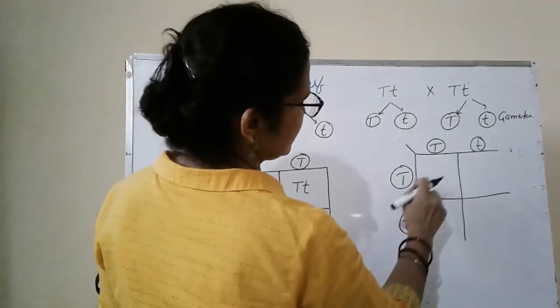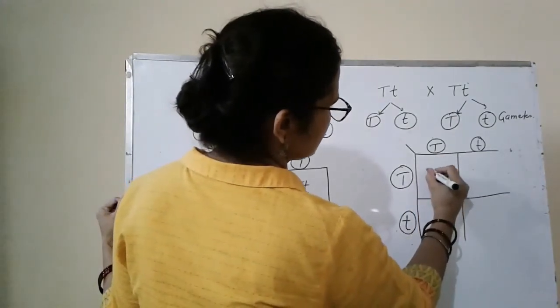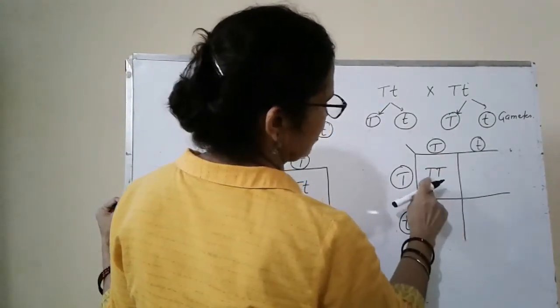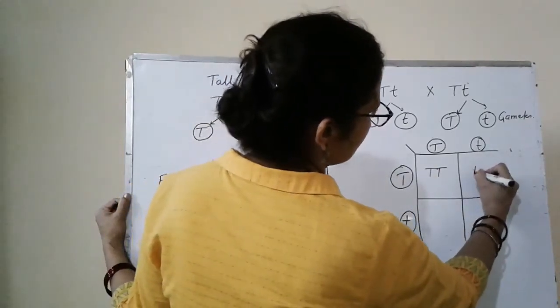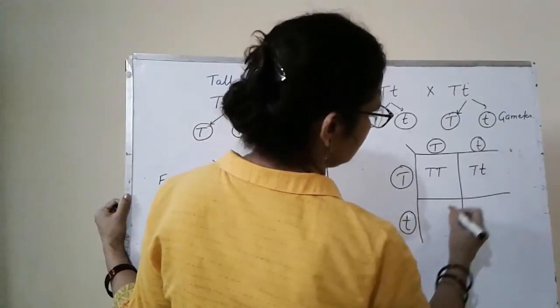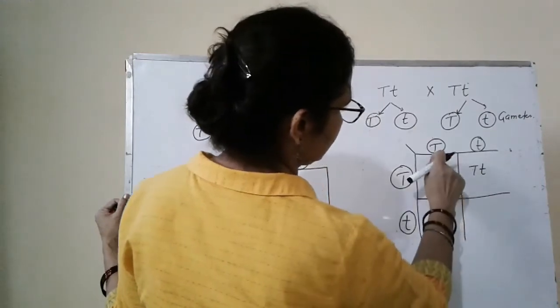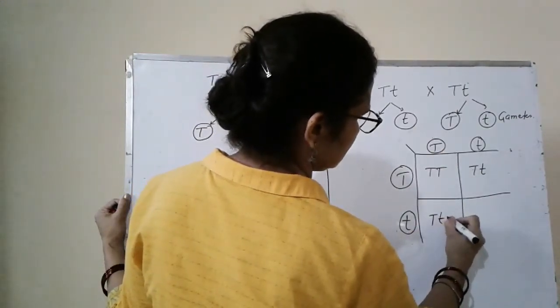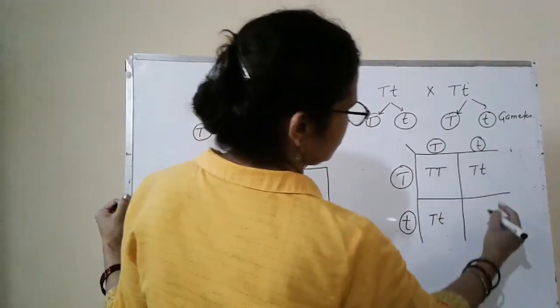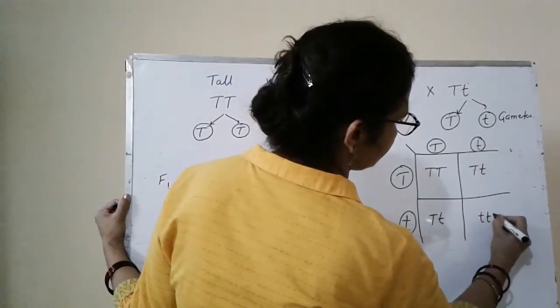After fertilization of these gametes, the offspring's genotype is capital T, capital T here, capital T, small t here, also capital T, small t here, and here both are small t.